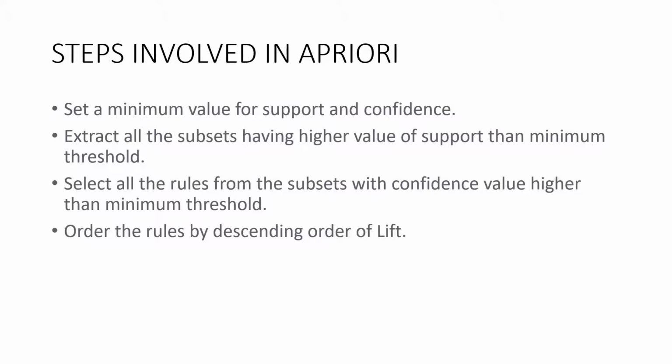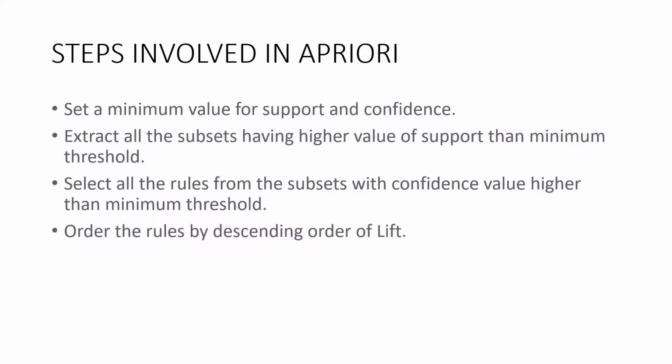As you can see from the above example, this process can be extremely slow due to the number of combinations. To speed up the process, we need to perform the following steps. Set a minimum value for support and confidence. This means that we are only interested in finding rules for the items that have a certain default existence, for example support, and have a minimum value for co-occurrence with other items, for example confidence.